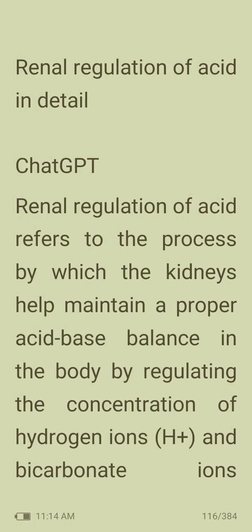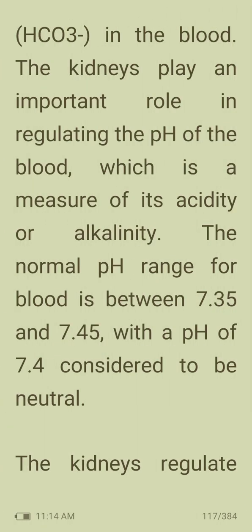balance in the body. Next, renal regulation of acid. Renal regulation of acid refers to the process by which the kidneys help maintain a proper acid-base balance in the body by regulating the concentration of hydrogen ions, H+, and bicarbonate ions, HCO3-, in the blood. The kidneys play an important role in regulating the pH of blood, which is a measure of its acidity or alkalinity. The normal pH range for blood is between 7.35 and 7.45, with a pH of 7.4 considered to be neutral.